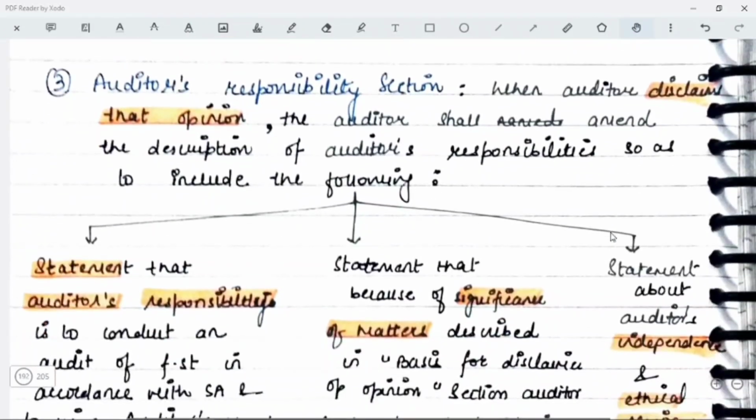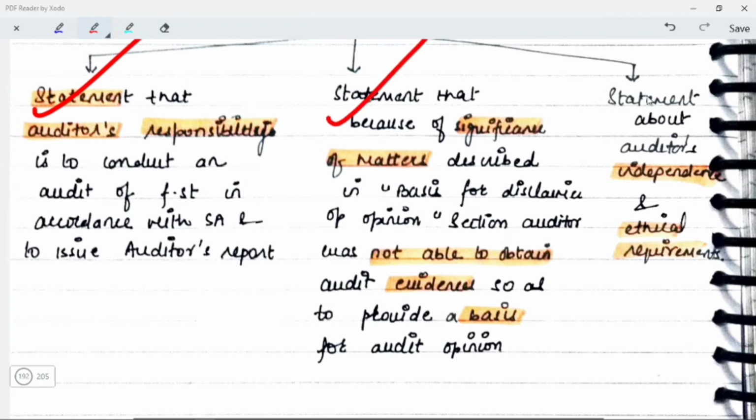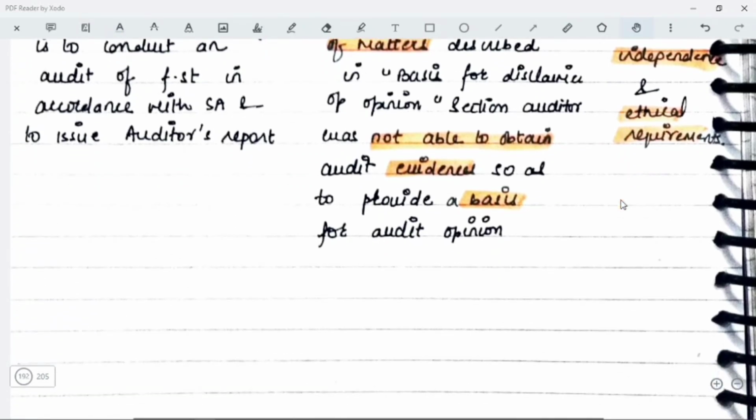Now, auditor's responsibility section की बात करें, when the auditor disclaims that opinion, then in that case the auditor shall amend the description of auditor's responsibilities so as to include the following points. First of all, the statement that the auditor's responsibility is to conduct an audit of the financial statements in accordance with the standards on auditing and to issue an auditor's report. Statement that because of significance of matters described in the basis for disclaimer of opinion section, auditor was not at all able to obtain the audit evidence so as to provide a basis for audit opinion. Last statement will be of the statement about auditor's independence and ethical requirements. I hope you are clear with SA 705.